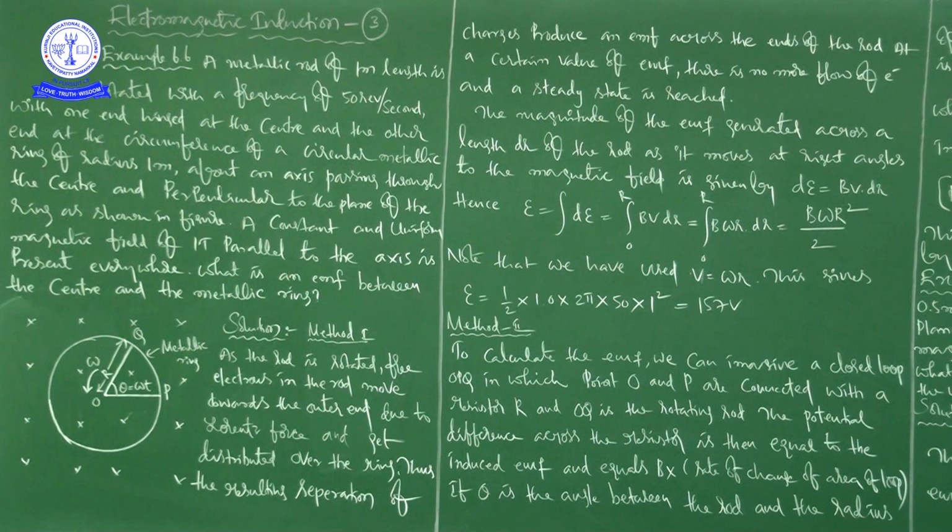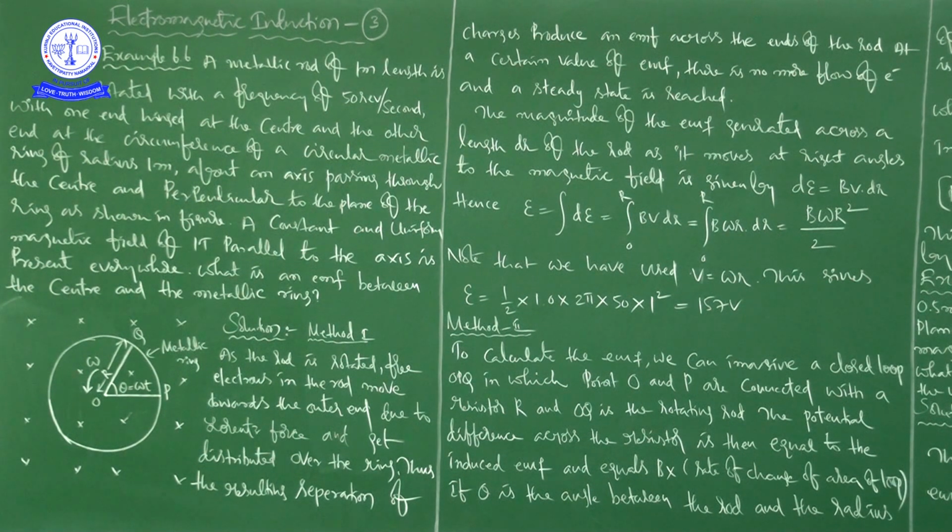A constant and uniform magnetic field of 1 Tesla. The cross marks give the direction of the magnetic field.